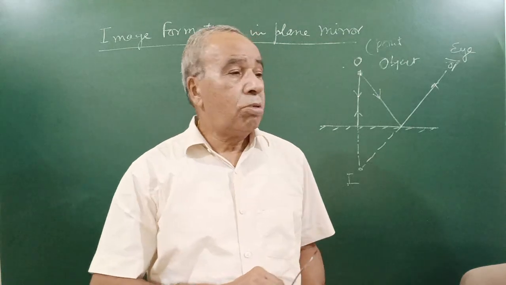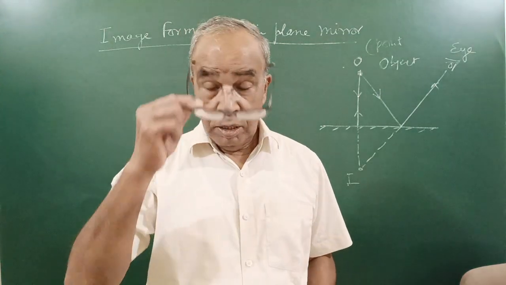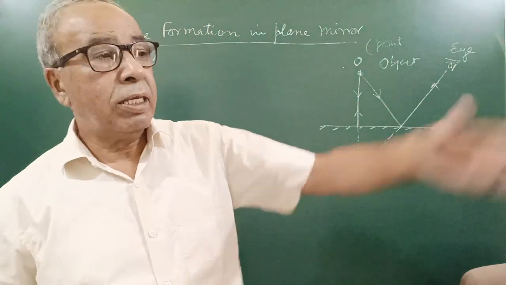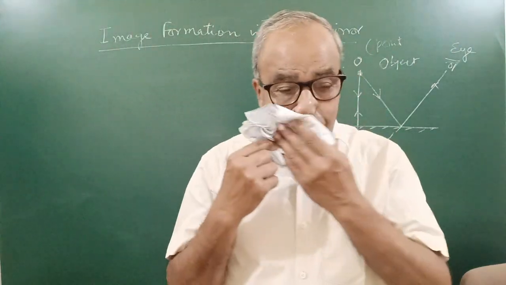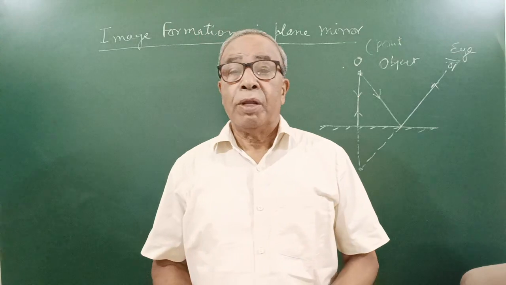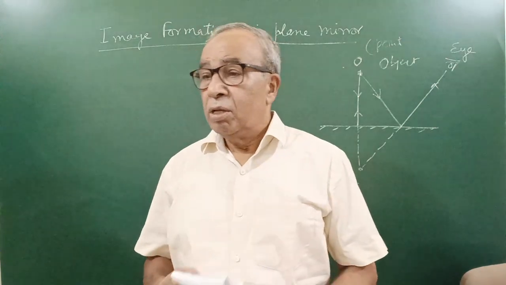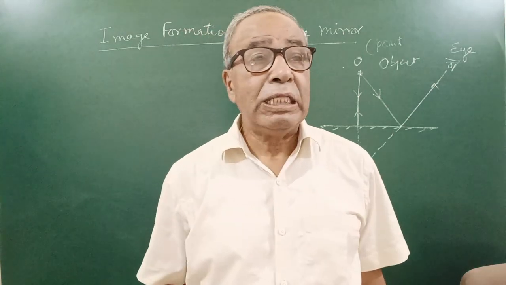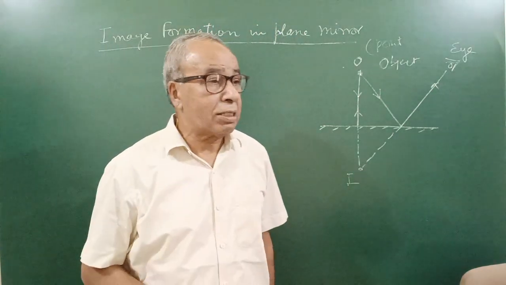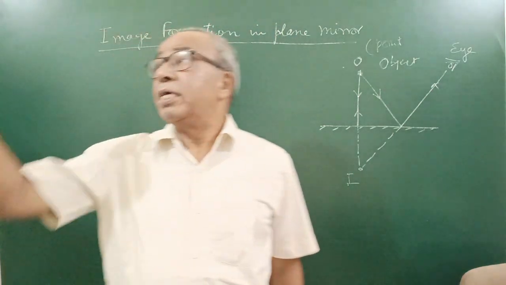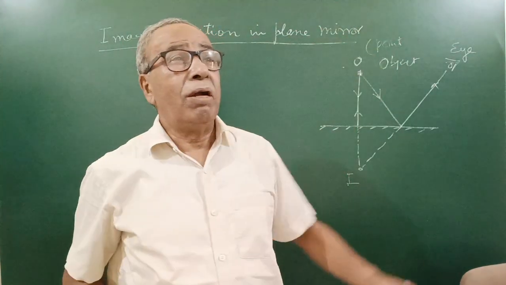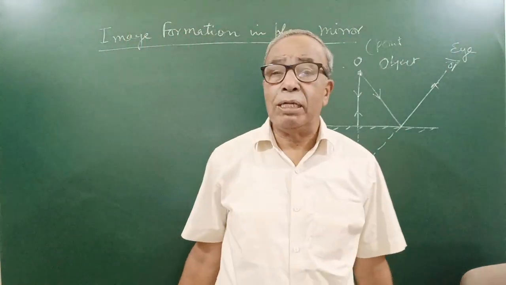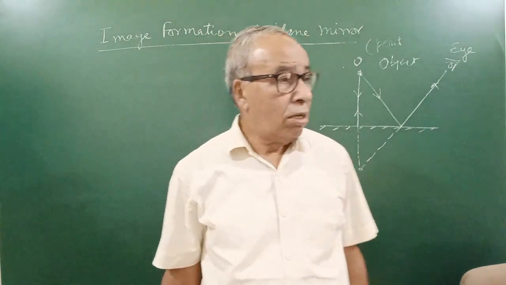Irregular reflection is when light falling as a parallel beam becomes a random beam, and due to irregular reflection we see an object from any direction. Light falls on our walls, so every corner of the wall is visible to us.